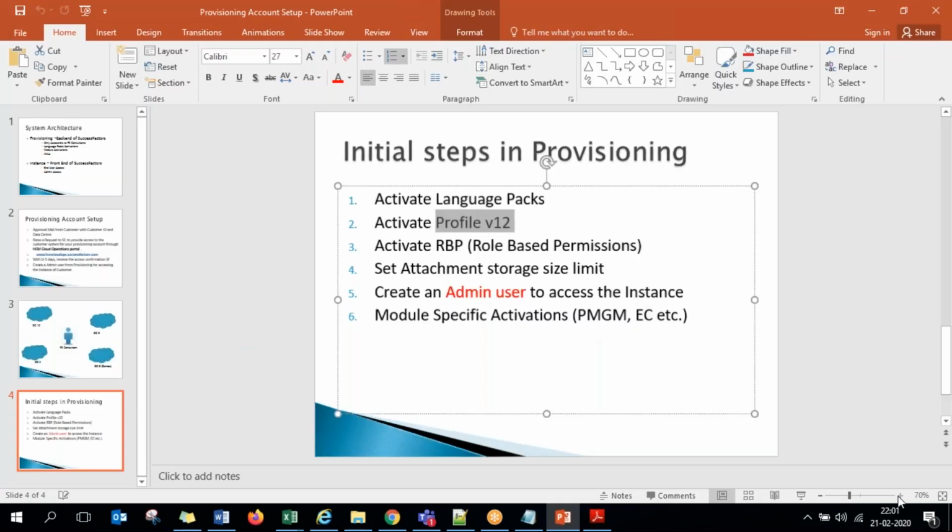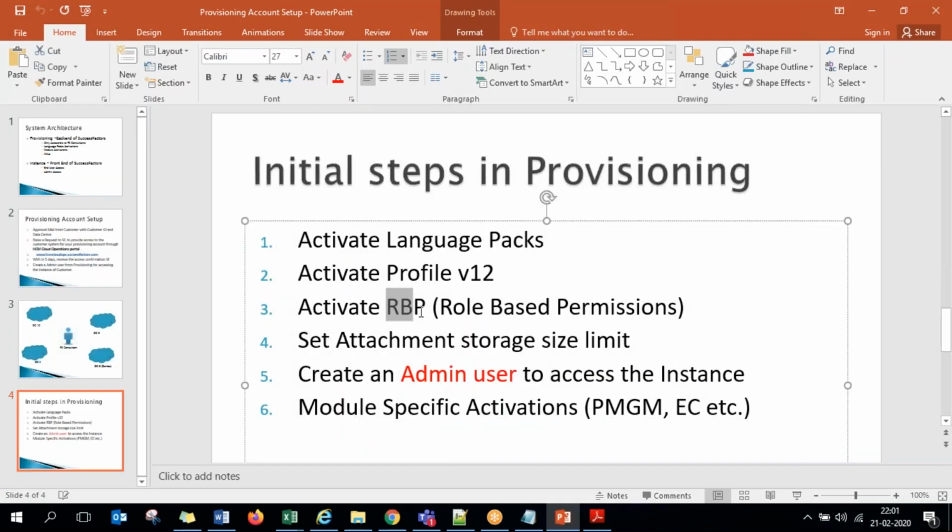And the third one is to activate RBP. RBP is nothing but role-based permissions, guys. Here in SuccessFactors, this concept of role-based permissions through which you actually have to activate permissions process in the SuccessFactors. So this platform has to be activated. So role-based permissions is a very robust permissions platform where field level, screen level, portlet level, functionality level, you can control the access.